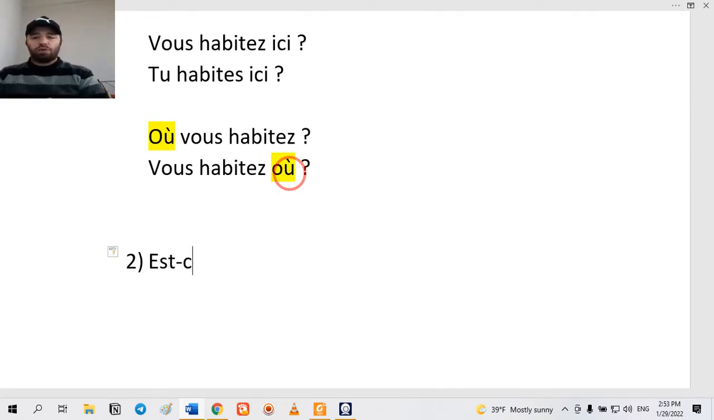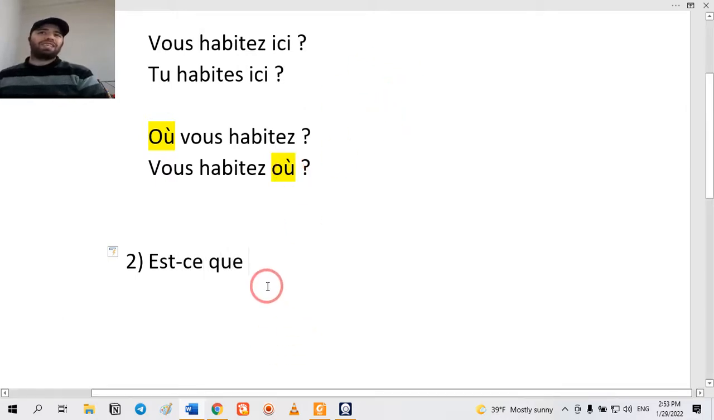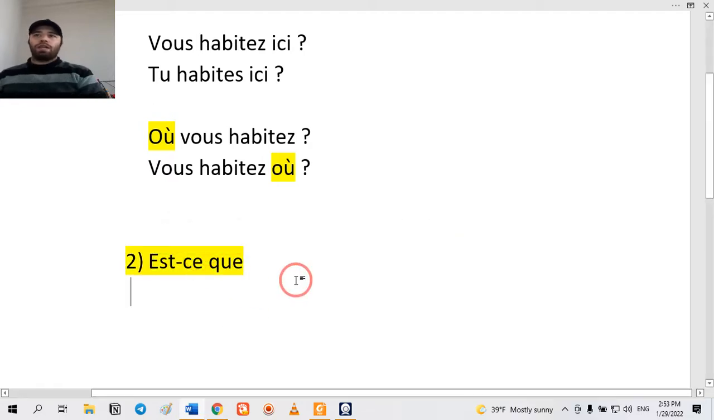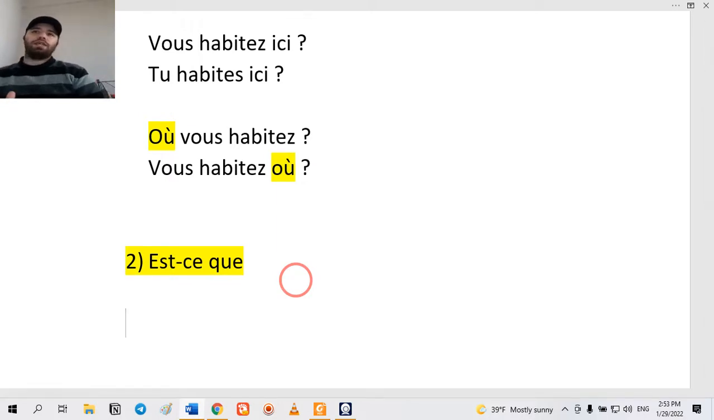As you already know, there's no meaning for est-ce que. It is something like do or does in English language, but it is called est-ce que. It is pronounced like that, and it is more polite. Whenever you want to make a question politely, you can use est-ce que. But how? You must put est-ce que.